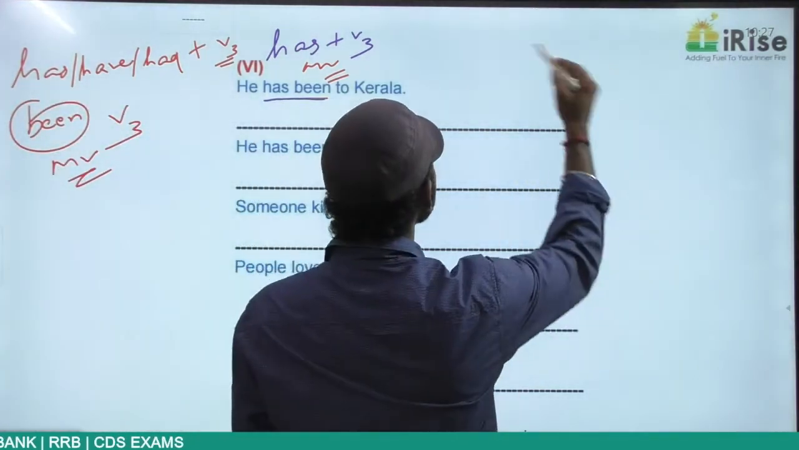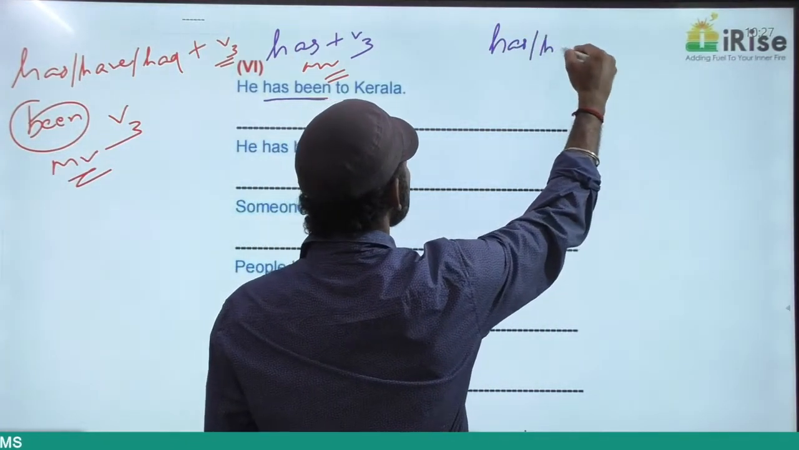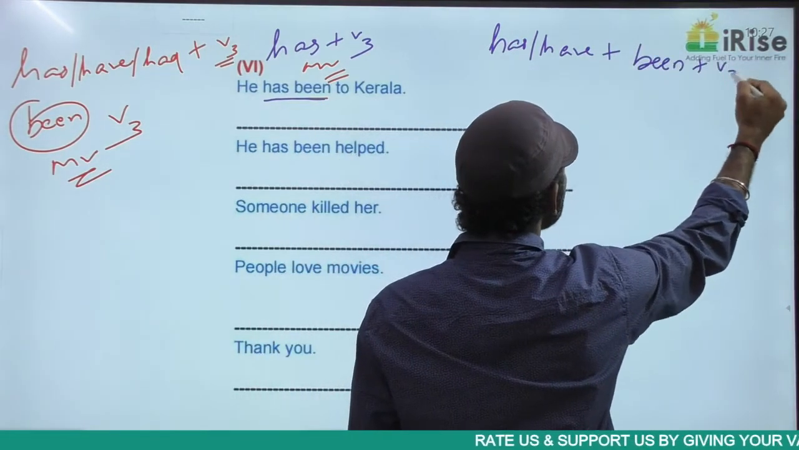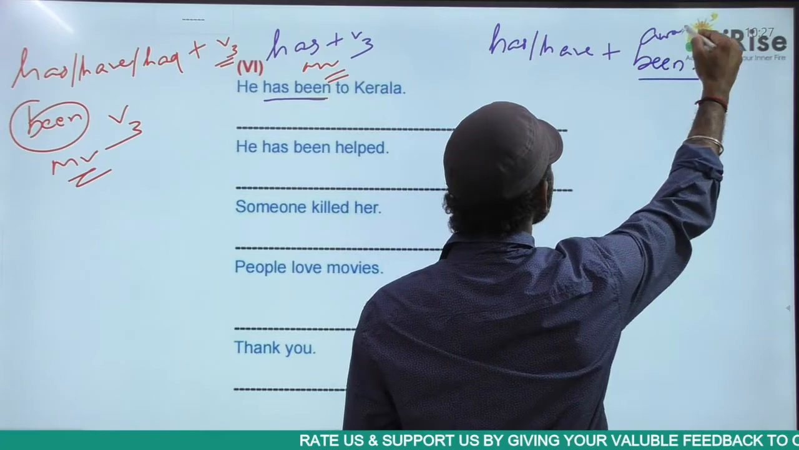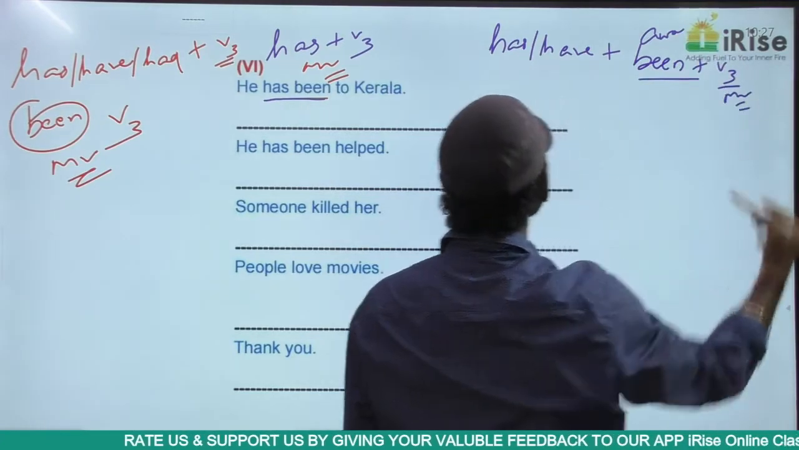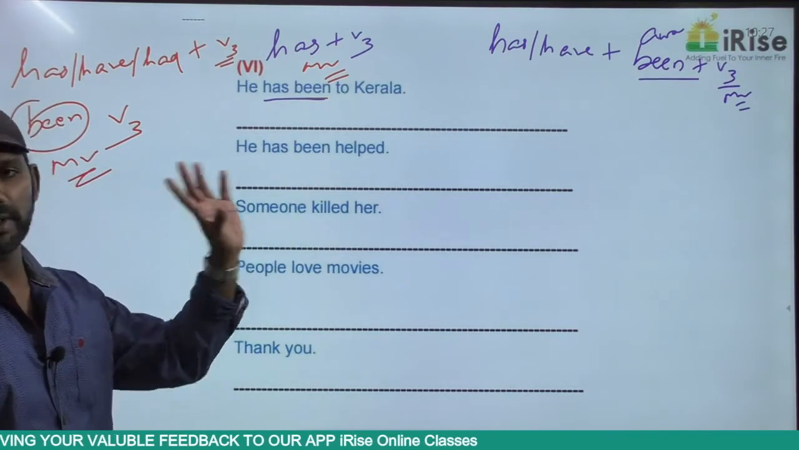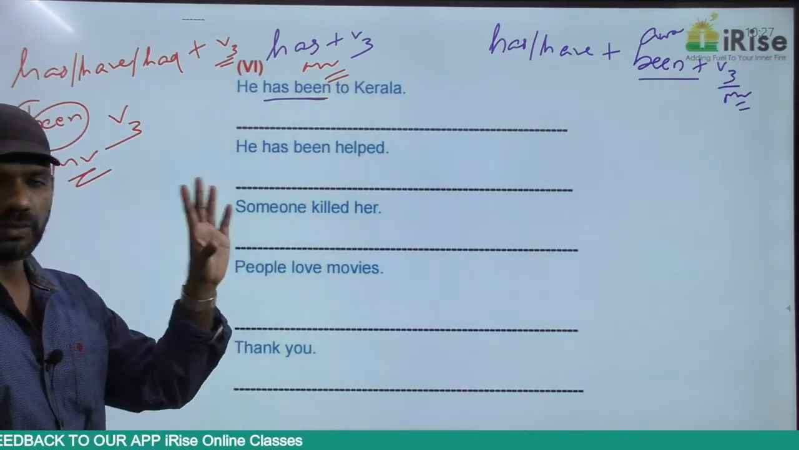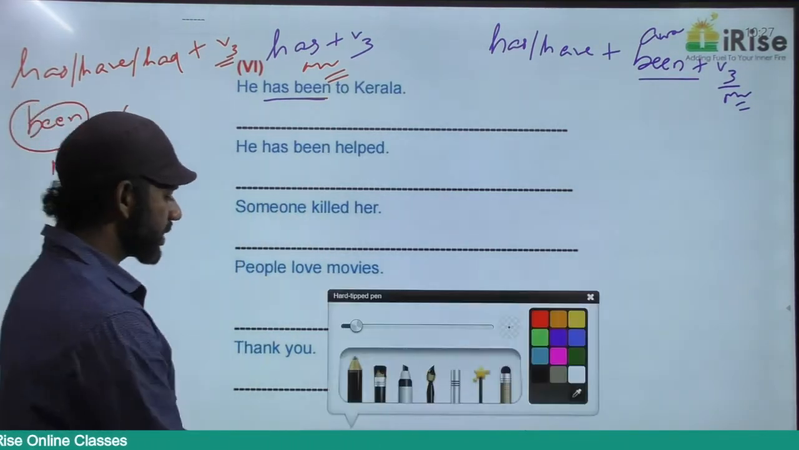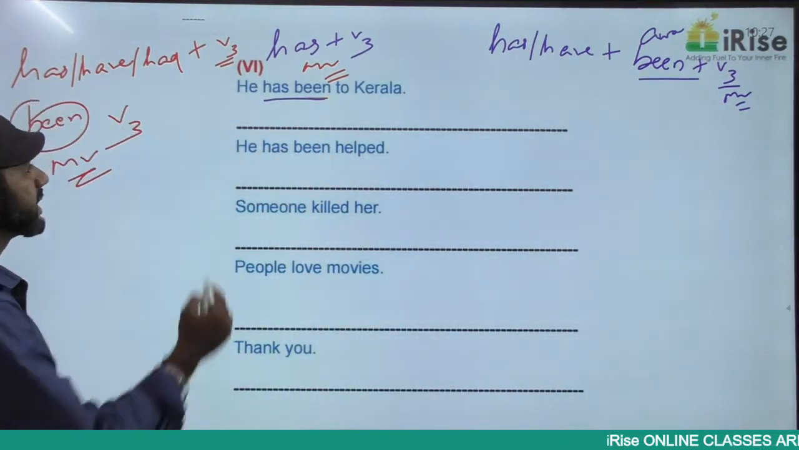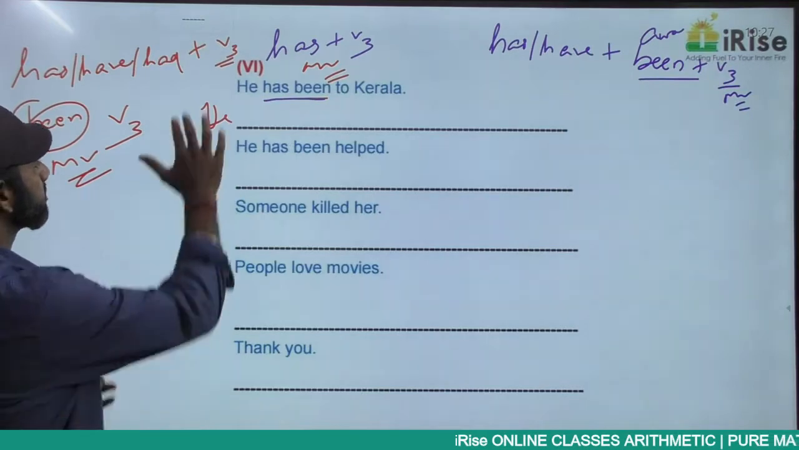And passive voice, present perfect structure is has, so, have plus been plus V3. Been is an auxiliary verb here because V3 is the main verb. So present perfect passive voice is this structure: has, so, have plus been plus V3. "He has been to Kerala." This sentence in the passive voice, this idea in the passive voice becomes